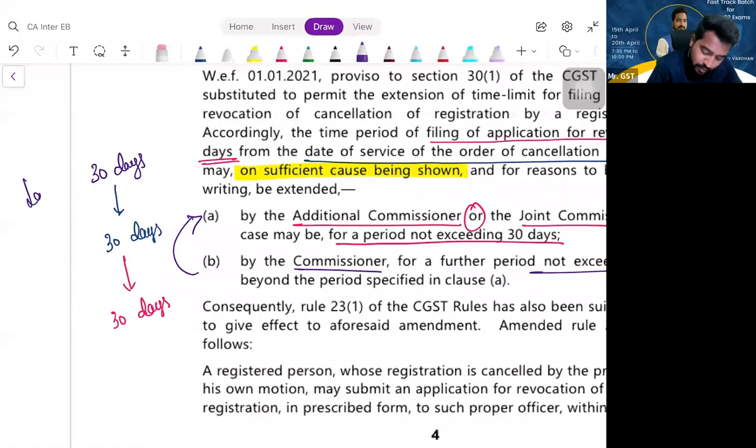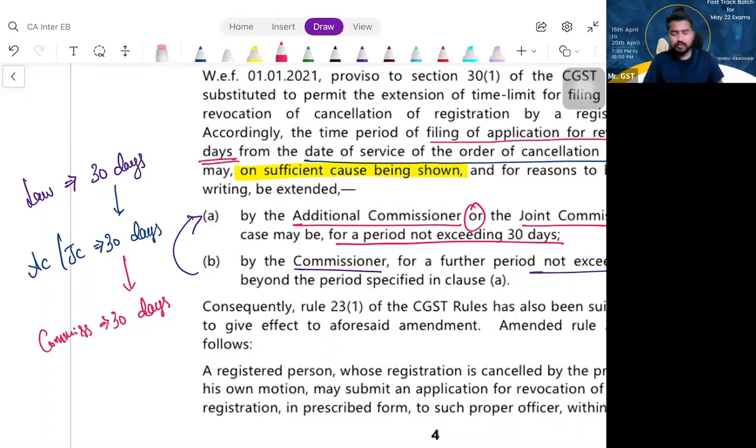And now the amendments are what? The additional commissioner or joint commissioner can condone the delay for a further 30 days. Still, if the delay is even more beyond this 30 days, then you should approach the commissioner. So totally you have 90 days. Clear? But you should show the valid reason.